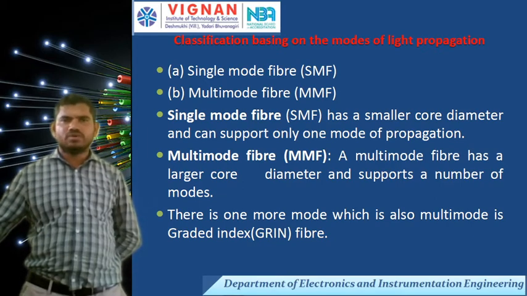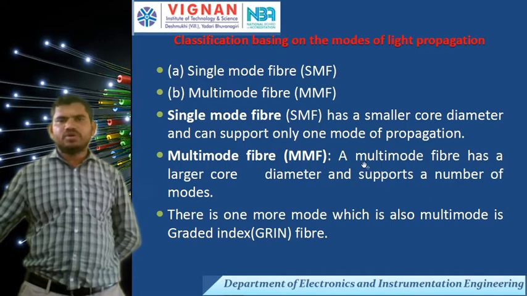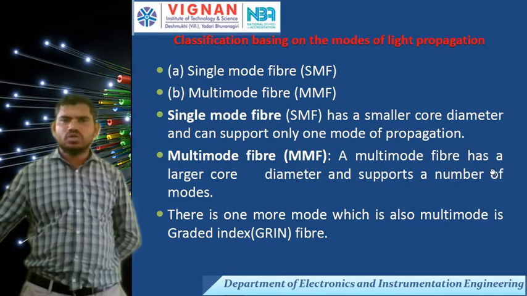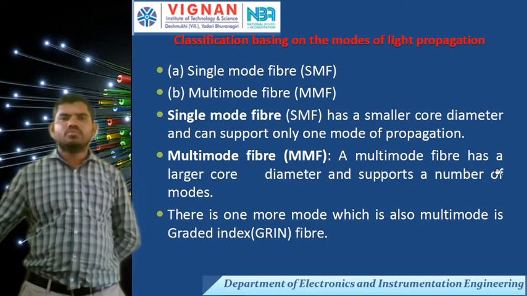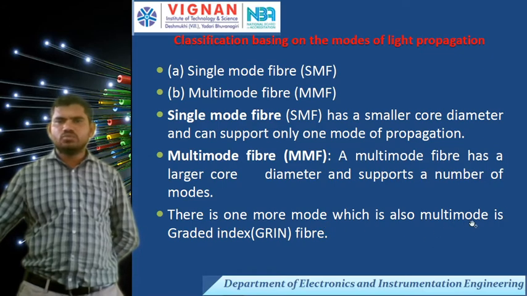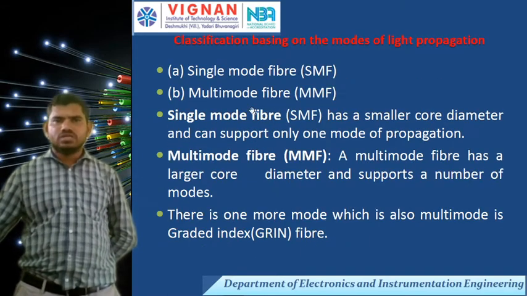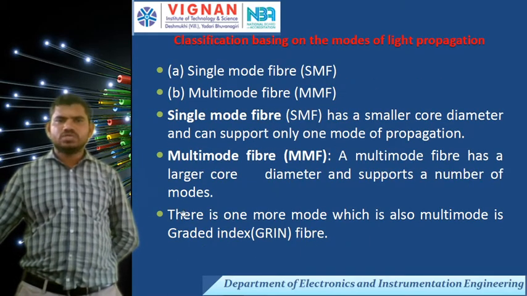Multi mode fiber has a large core diameter and supports a number of modes. There is one more, which is also multi mode, the graded index fiber. Multi mode graded index fiber. These are the classifications by using modes.